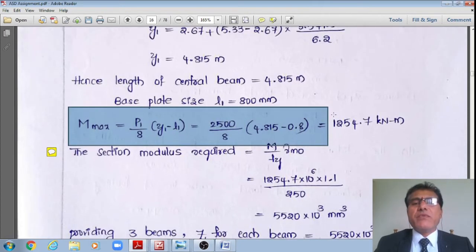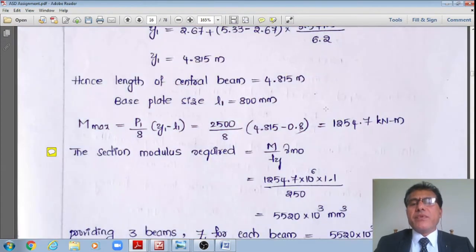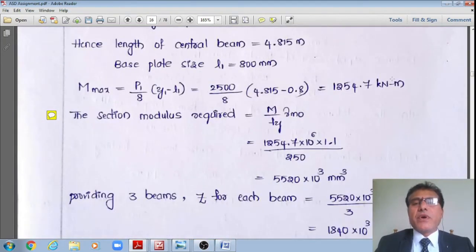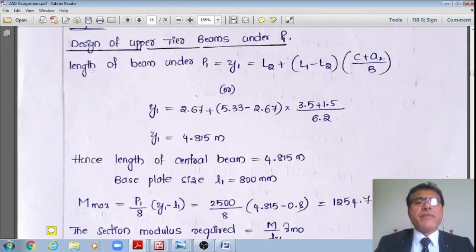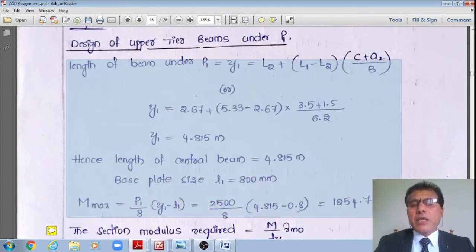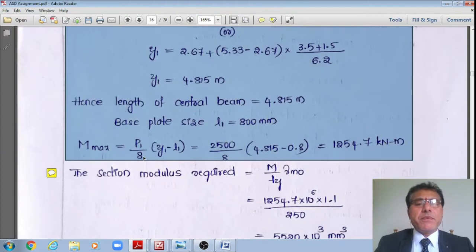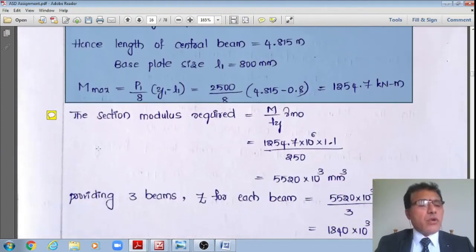Just now I obtained this Y1. Therefore, it works out, say, 1254.7 kilonewton meter. Whereas I already have this factored load of 2500, which is given in the problem. It is given that these are the factored loads. Therefore, now I'll go for the design. Once I have obtained the maximum bending moment, the analysis of the beam under the load P1, left column, is over. Now I'll go for the section modulus required.